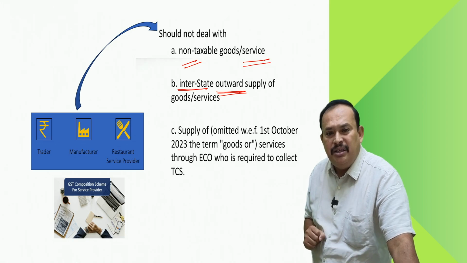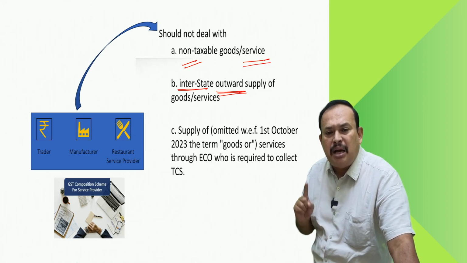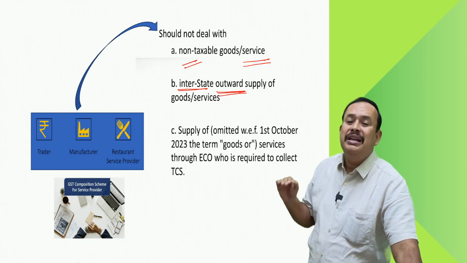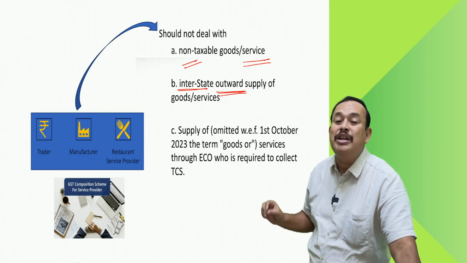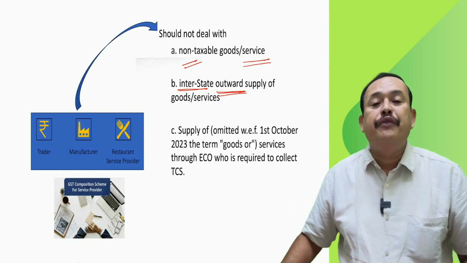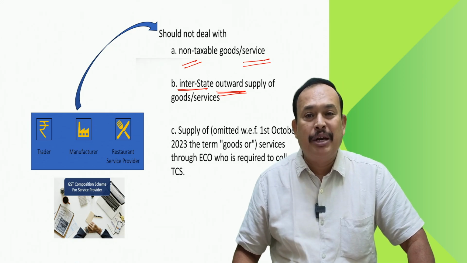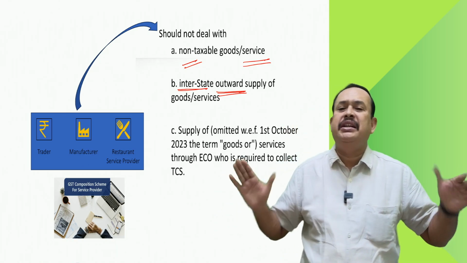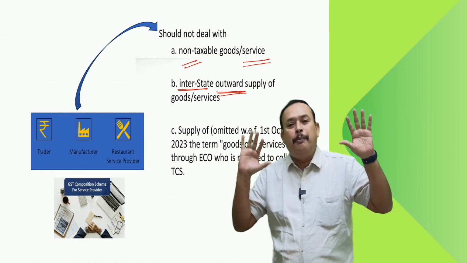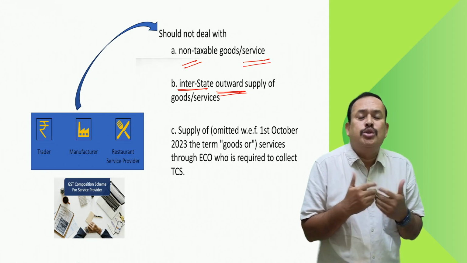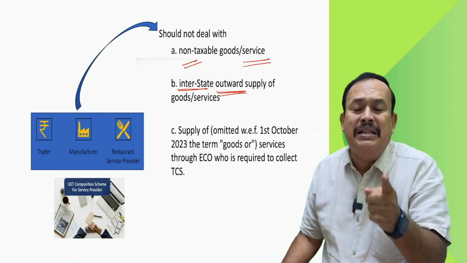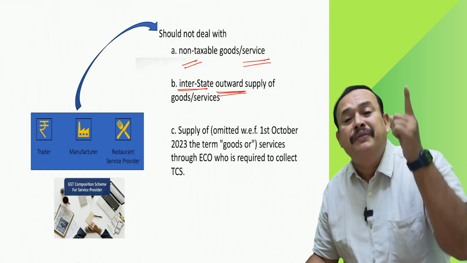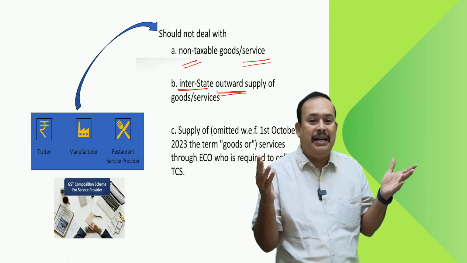Here is an amendment from 1st October 2023. Supply of services, not goods. Supply of services through an e-commerce operator who is required to collect the TCS under section 52 of the GST Act. If I supply services through such an e-commerce operator, it is sufficient to disqualify me from the composition scheme. Composition scheme is not applicable for me. I have to switch over to the normal scheme with immediate effect by submission of the withdrawal of the composition scheme from GST CMP within 7 days from the date of the event occurring.